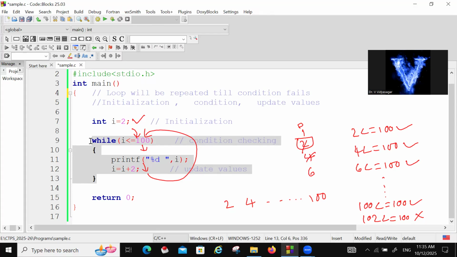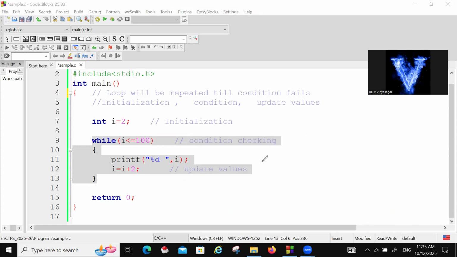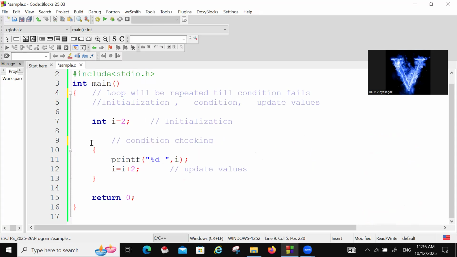So the same thing we can do in do while also. Let us see. So in do while, what we are doing here. Same initialization will be there, but instead of this while, we are taking only do.